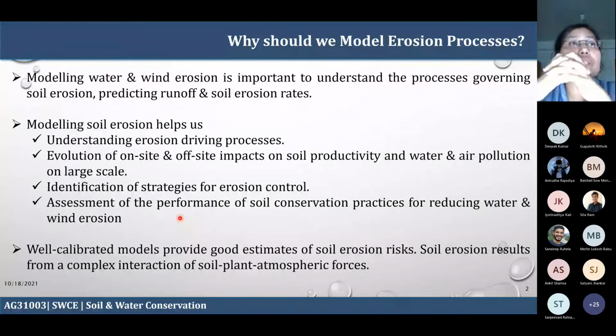First and foremost, if you implement this strategy, you check whether it is workable for that particular area of concern. This is the way you assess the performance of the soil conservation practices.